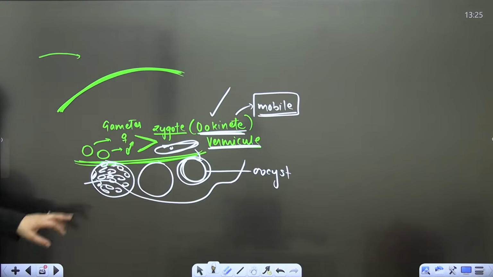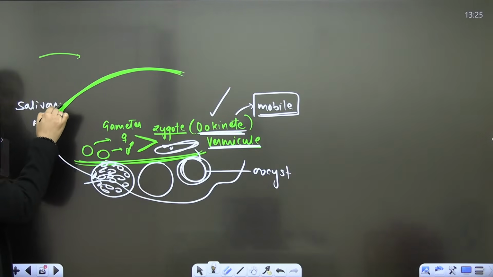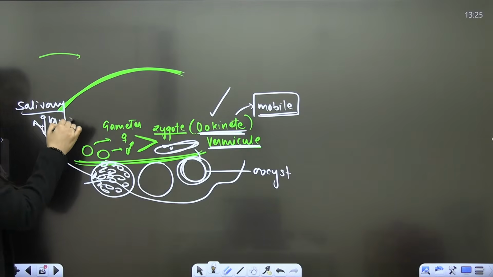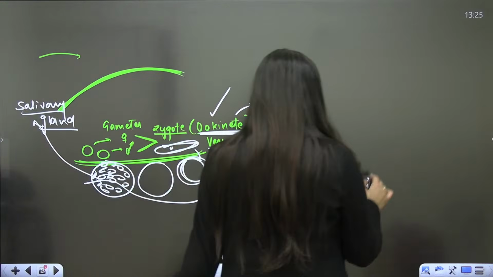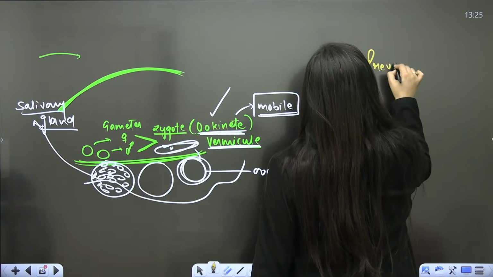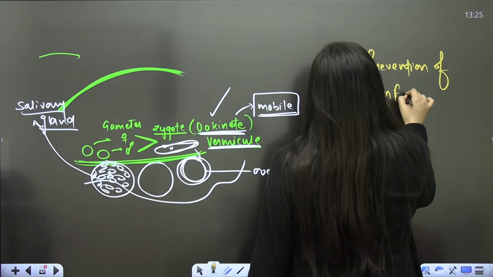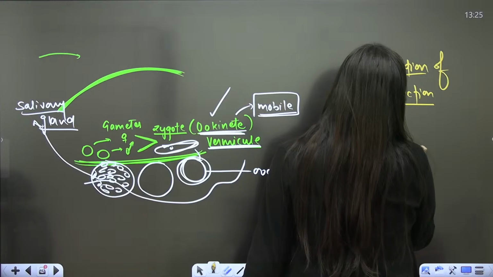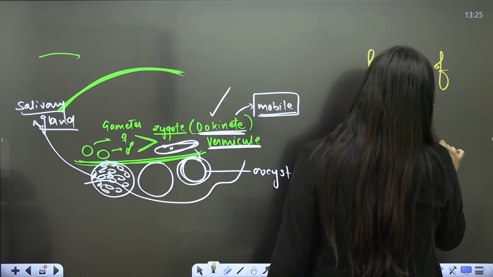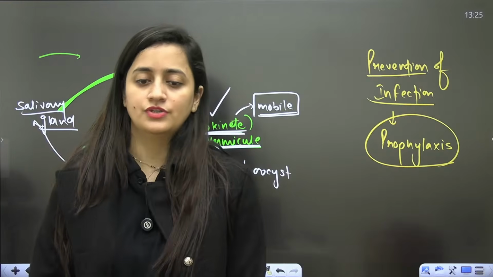Then these sporozoites will enter the salivary glands, and you know what is going to happen further. That's how it works. So this is all about this life cycle. For prevention of infection, meaning if we are trying to stop that infection, the word that we use is prophylaxis. That's the term that we use.